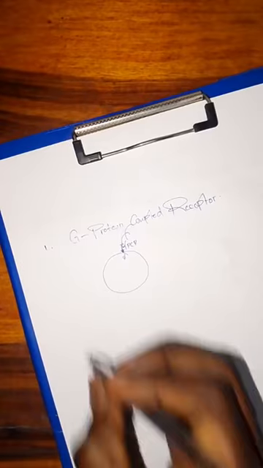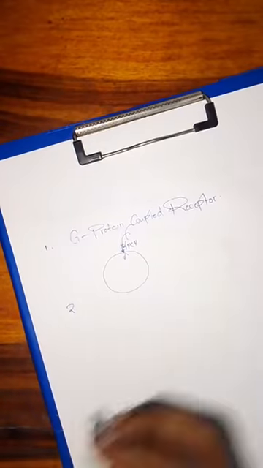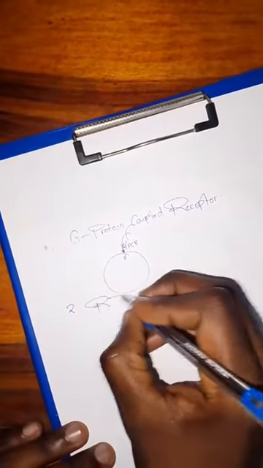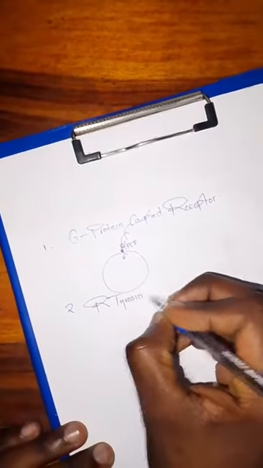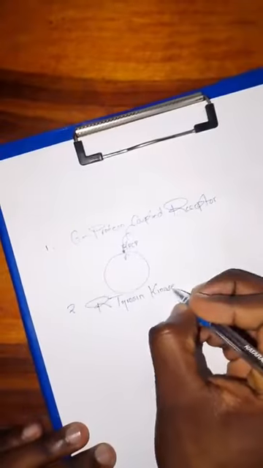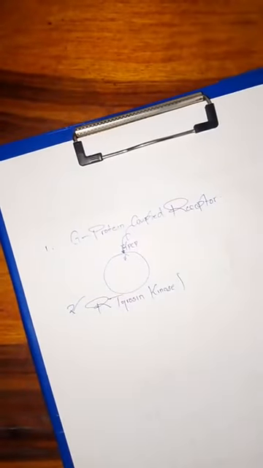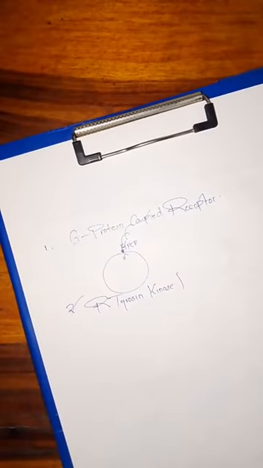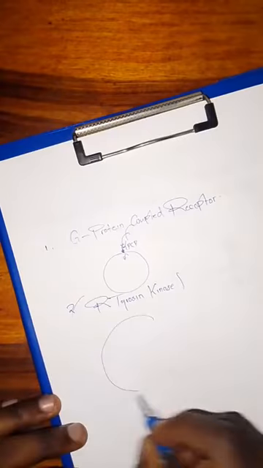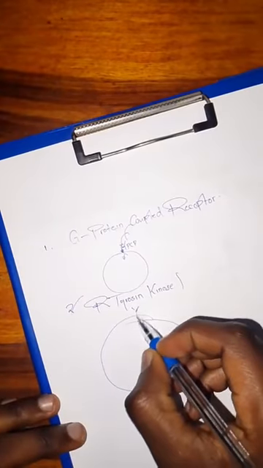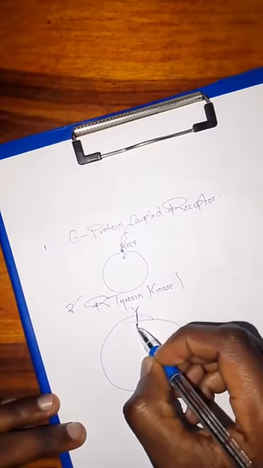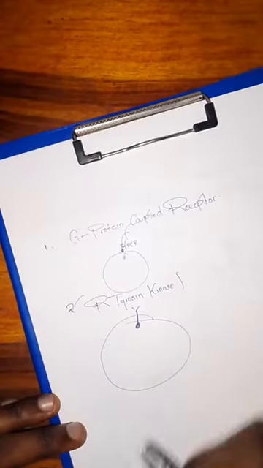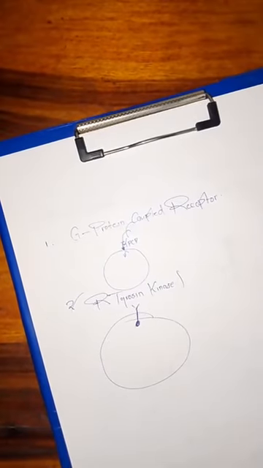Then the other type of receptors we have is the receptor tyrosine kinase. This receptor tyrosine kinase is also a membrane receptor that has a kinase enzyme on it. So we are going to have the membrane, and this is going to be a receptor. Down here, this receptor is going to have an enzyme known as the kinase enzyme, and in this case, it is a tyrosine kinase enzyme.